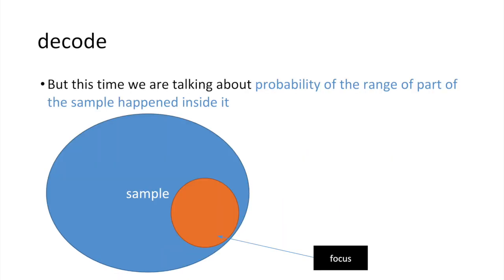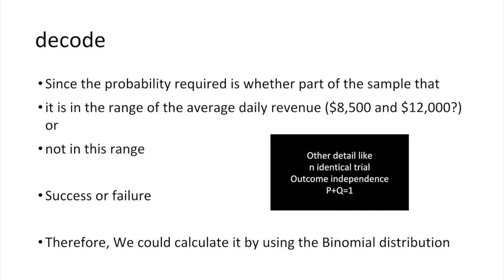Rather, it is talking about part of the sample happening in the range required. Therefore, it will become too complicated just using normal distribution to calculate this question. However, when we think of it from another perspective, treating happening in the required range as success and not in this range as failure, this question becomes easier to solve.